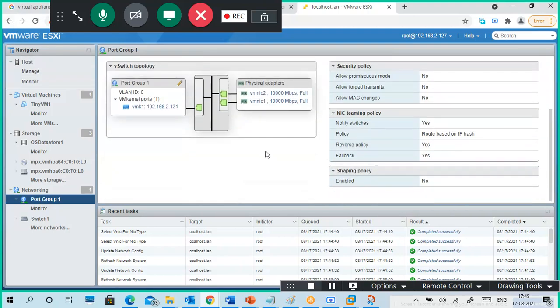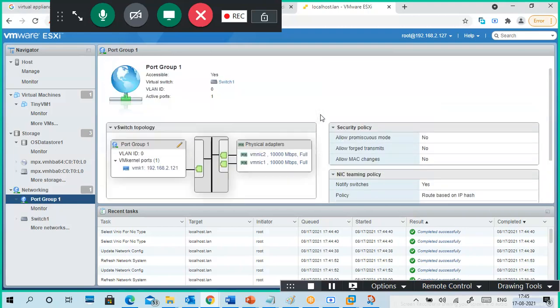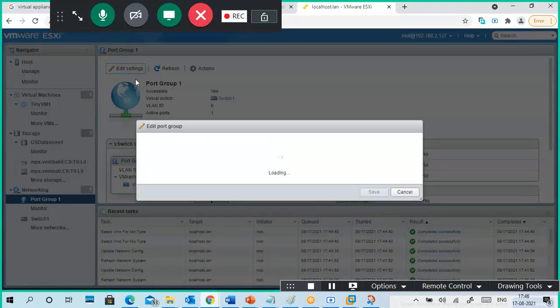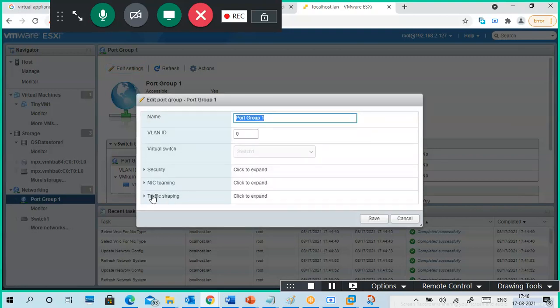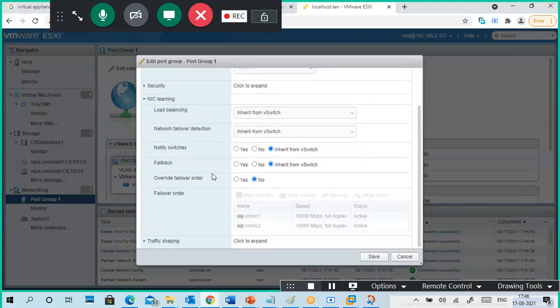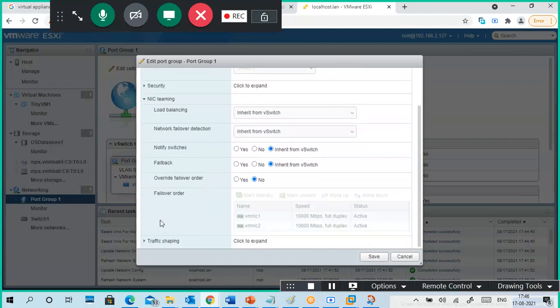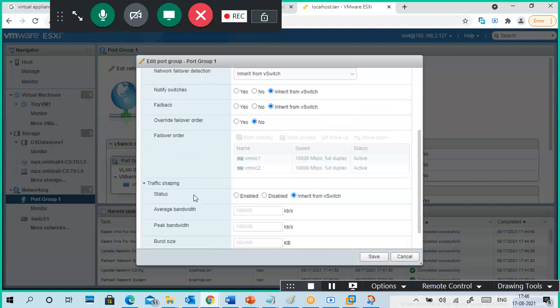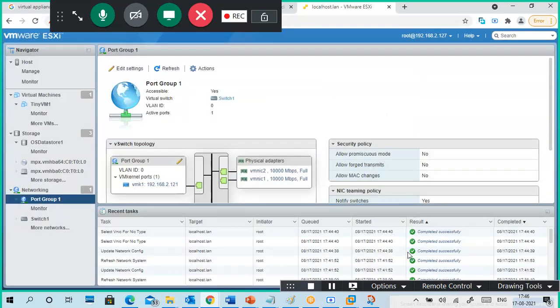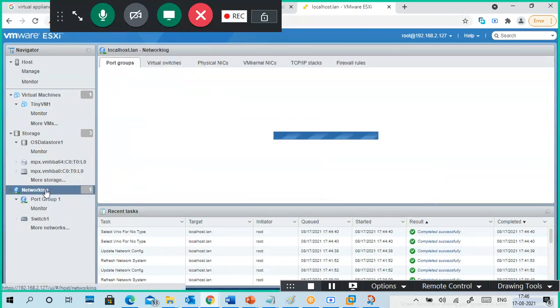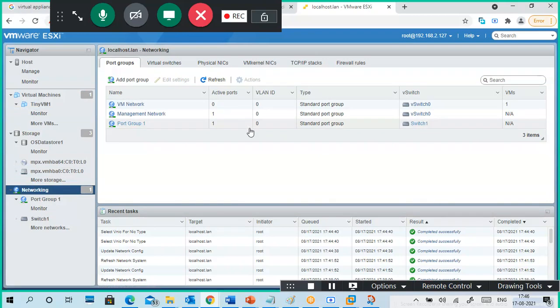So yeah, that's it. Edit settings, because I want to see once again the info from vSwitch 1. Very good. The failover is disabled. Traffic shaping, I think, is there. So that is port group 1.